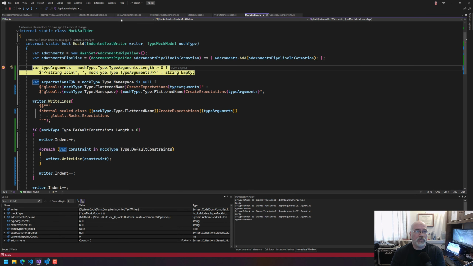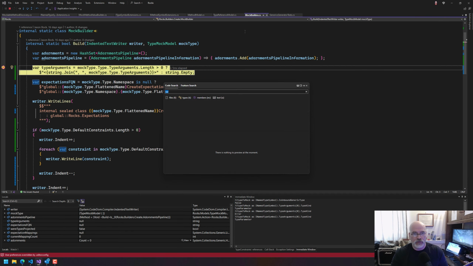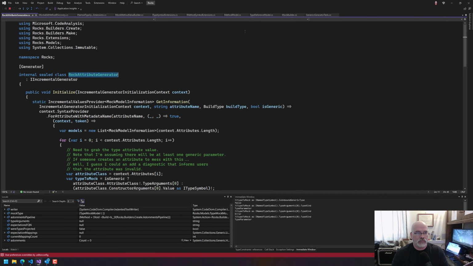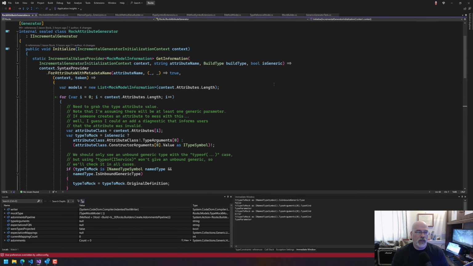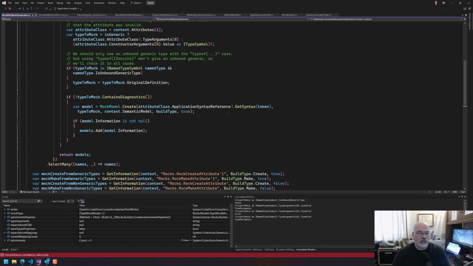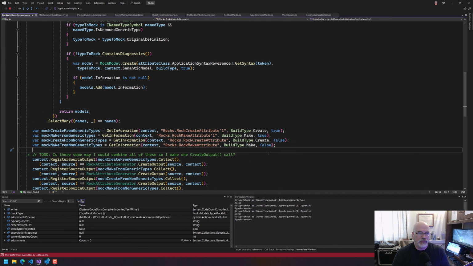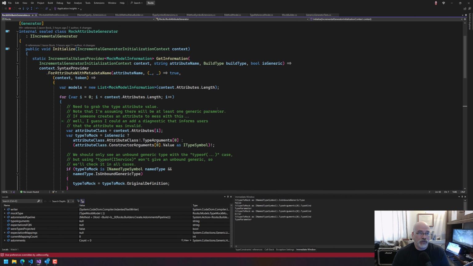Maybe it's because, when we do the rock attribute generator, we do this 4 times. Maybe, possibly. Yeah, it's interesting because it's being called 4 times. And arguably, that's where I'm like, I only want it to be done once.